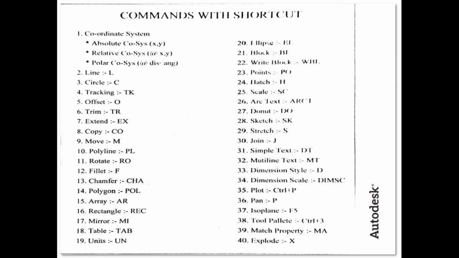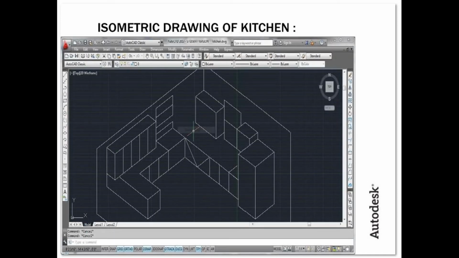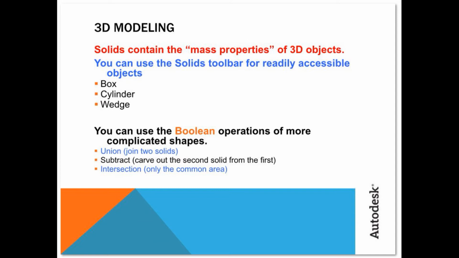These are some shortcuts that you're going to use while practicing AutoCAD, so they are helpful. An example of isometric drawing in AutoCAD. Now, 3D modeling: solids contain the mass properties of the 3D objects. You can use the solid toolbar for readily accessible objects: box, cylinder, wedge.